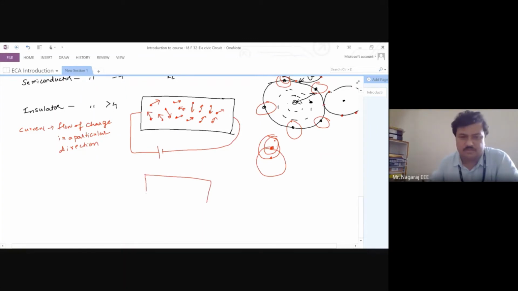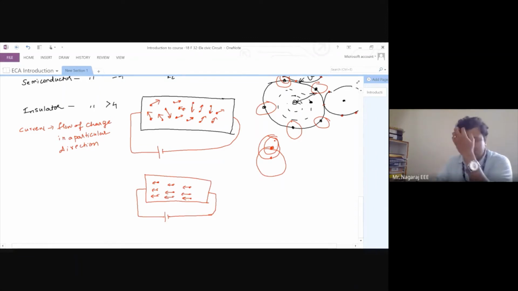I will draw it here. So all the charge carriers will orient themselves in a particular direction, and when the charges flow in a particular direction, they will gain the capacity to do the work. That is what I told a moment back, that if the flow of current is not there, that circuit will not do the work.